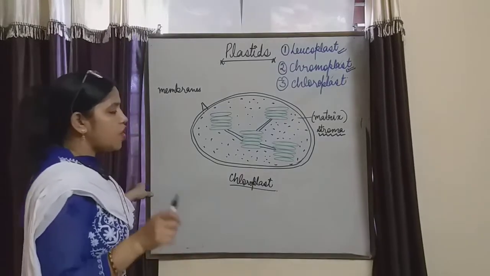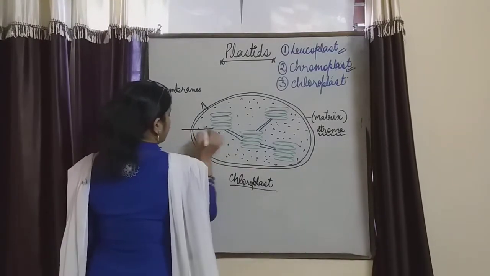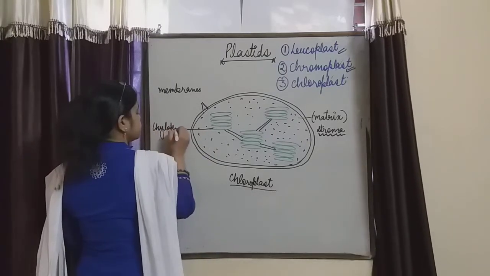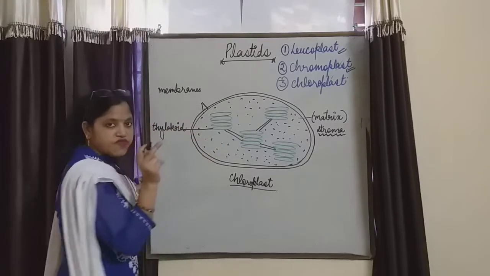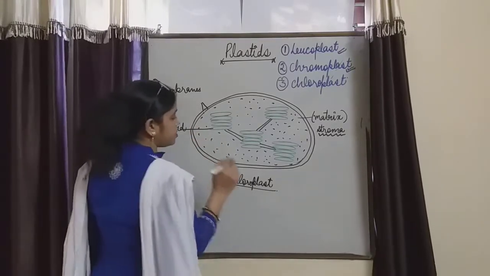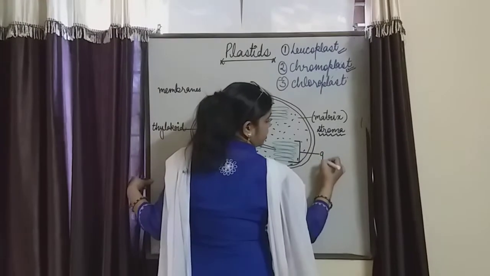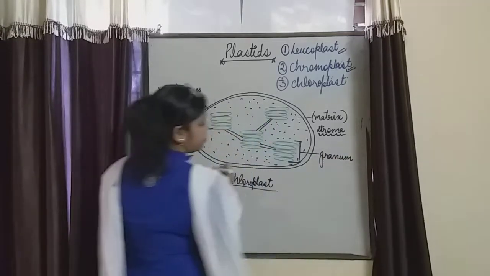These coins or stacks or vesicles are said to be thylakoid. Each stack or each vesicle is said to be thylakoid, and the group of thylakoids is said to be granum. The whole stack is said to be granum.